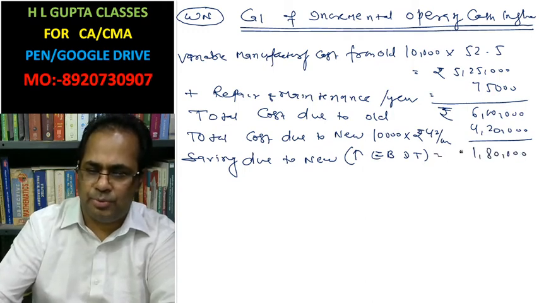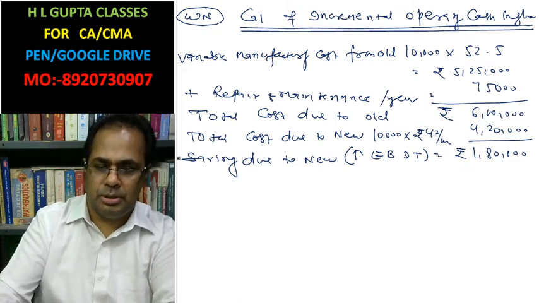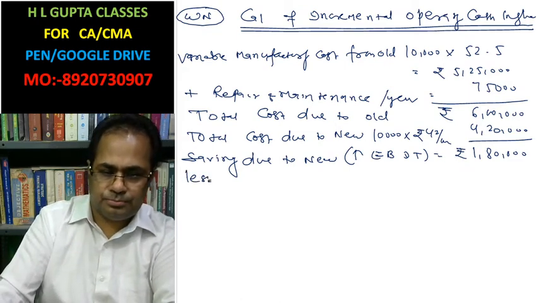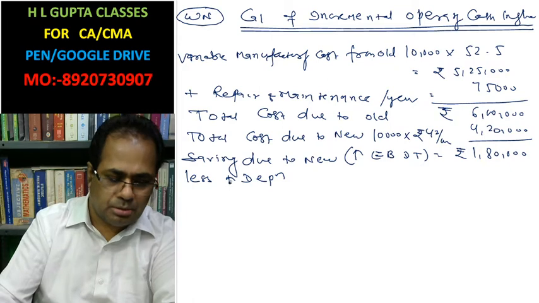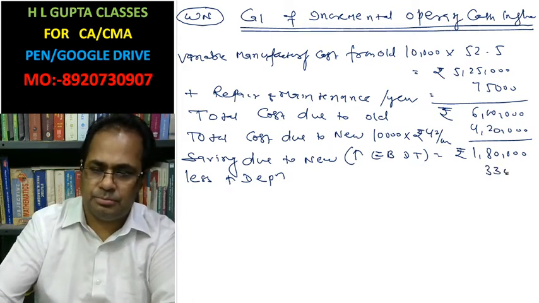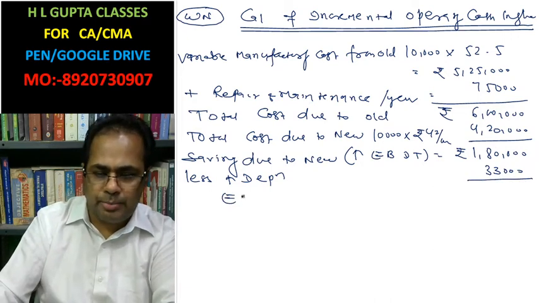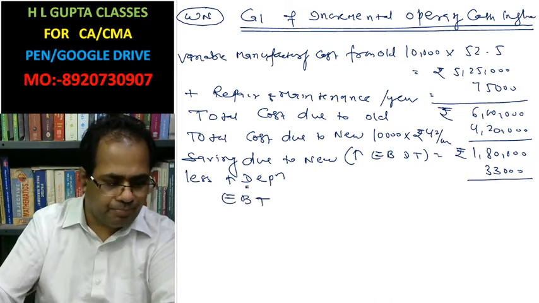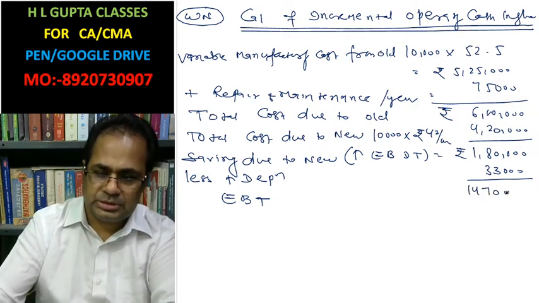Less depreciation, that is incremental depreciation, which we have already calculated, 33,000. Earning before tax, 1,47,000.